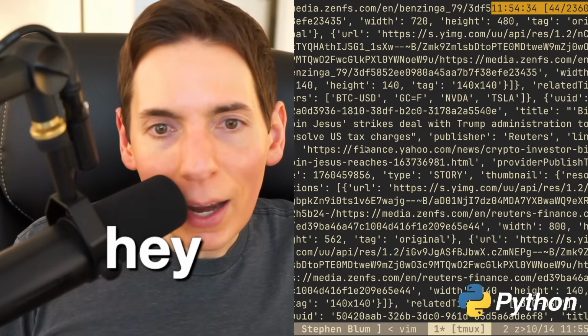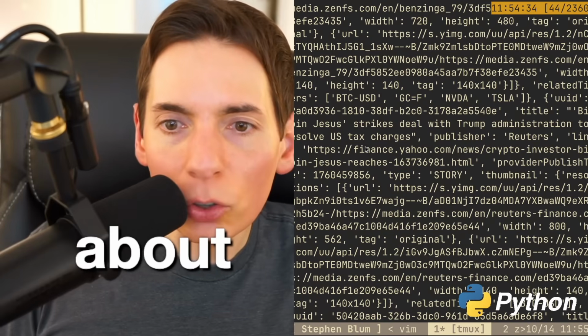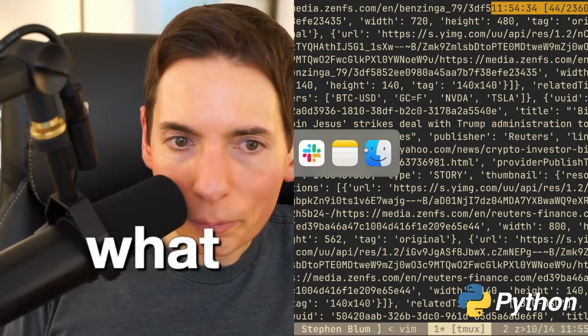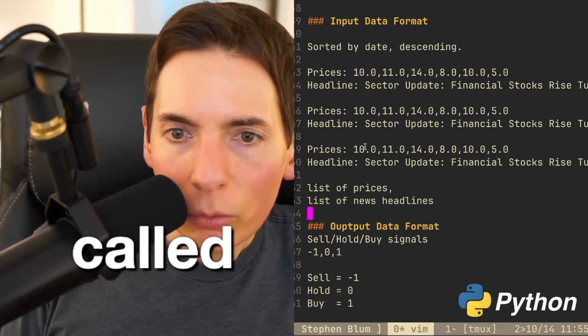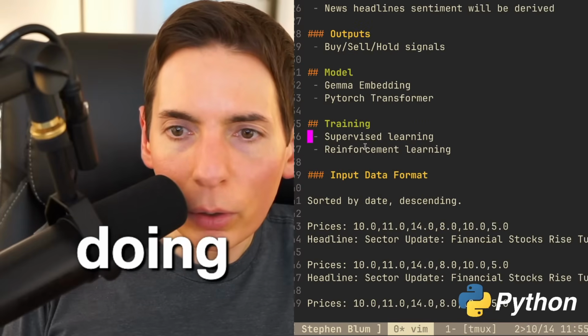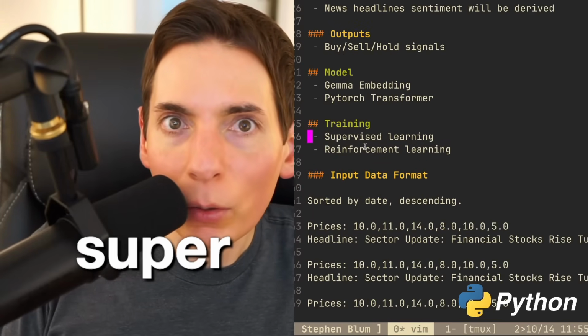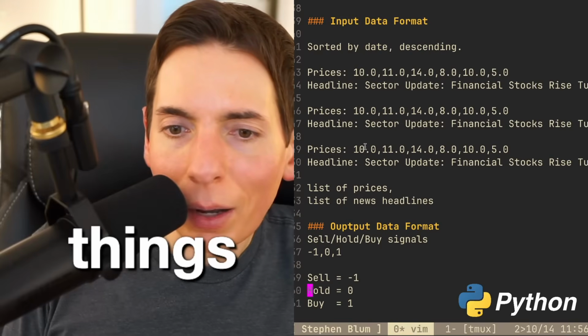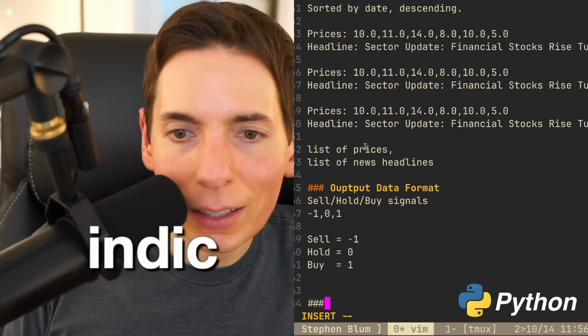Hey, what sort of AI model are we thinking about trading? So yeah, we'll probably be doing, what is it called? We'll start with supervised learning. I think we'll start with supervised learning. So we need to find a couple things: buy, sell, hold, but the indication of buy.